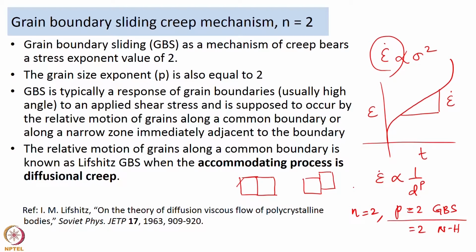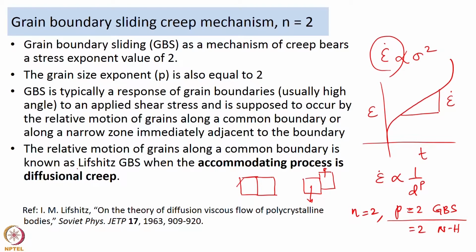Typically, you have low angle grain boundaries with a misorientation angle lower than 15 degrees, and all the other boundaries which have misorientation greater than 15 degrees are known as high angle. And so, this is the relative motion of grains along a common boundary. It could happen along a common boundary or along a narrow zone immediately adjacent to the boundary. If it is along a common boundary, then it is known as Lifshitz grain boundary sliding.